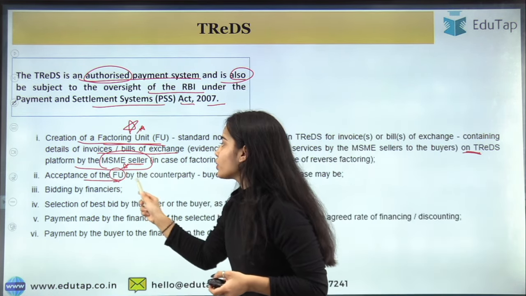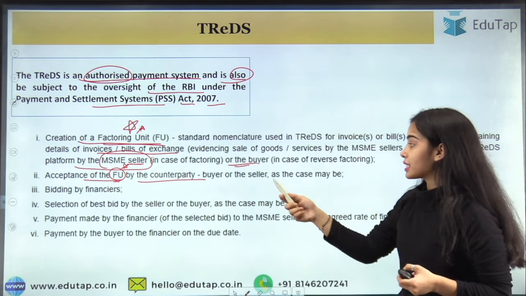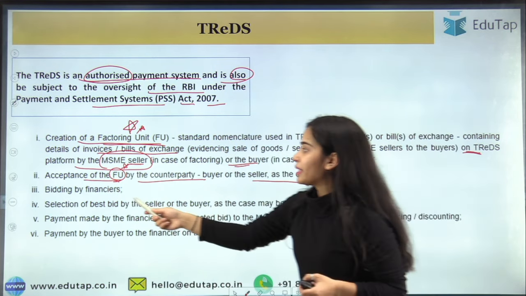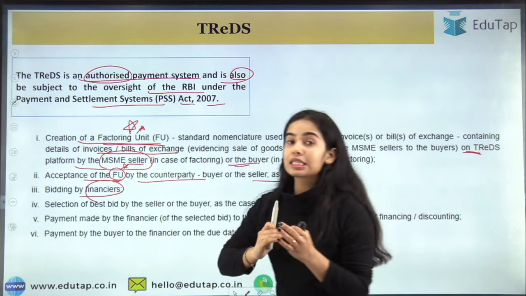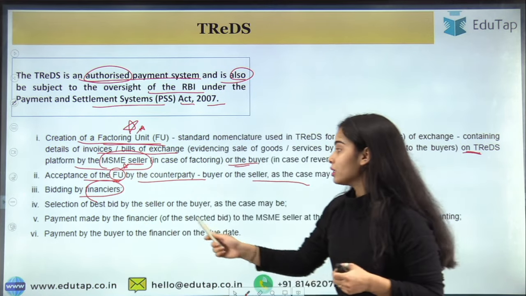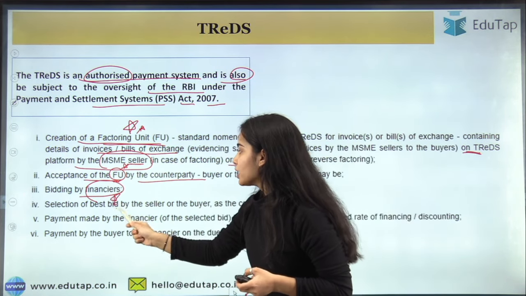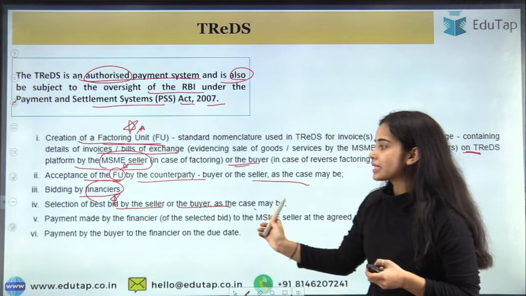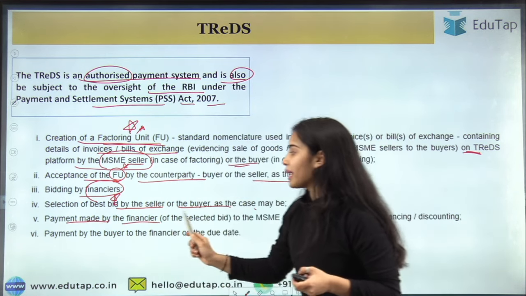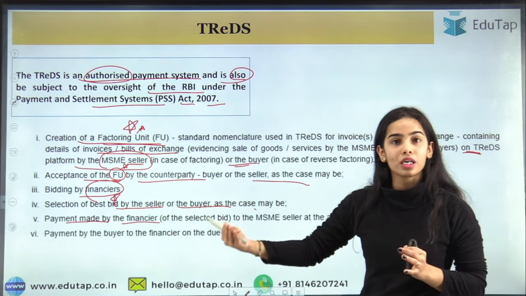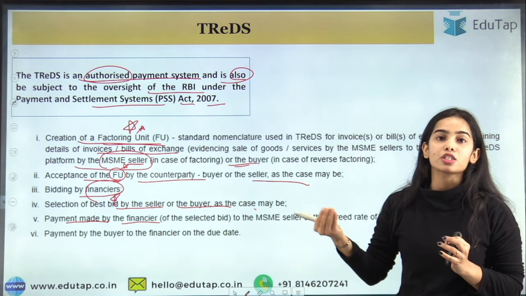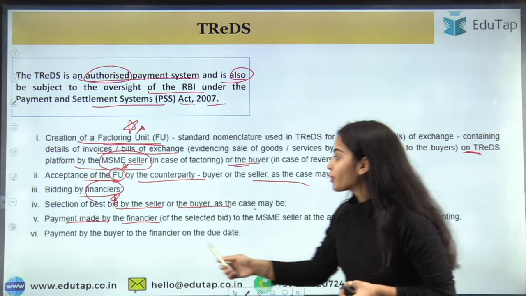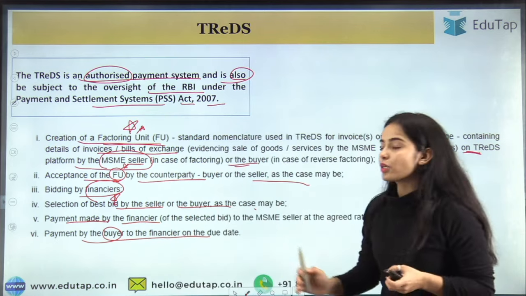Acceptance of the factoring unit by the counterparty, that is by the seller or the buyer. Bidding by financiers. When the bidding is done, the selection will happen for the best bid by the seller or the buyer, as the case may be. Payment has to be made by the financier to the MSME only, because the money is owed to the MSME. Payment by the buyer has to be made to the financier.